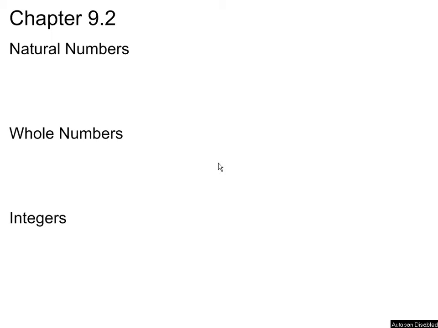Welcome back. So now we're going to continue on with chapter 9.2, in which we're going to talk about the natural numbers, whole numbers, and integers. These are some fancy names for sets that we're used to working with. We'll start with natural numbers first. Another name that we call the natural numbers is also the counting numbers.